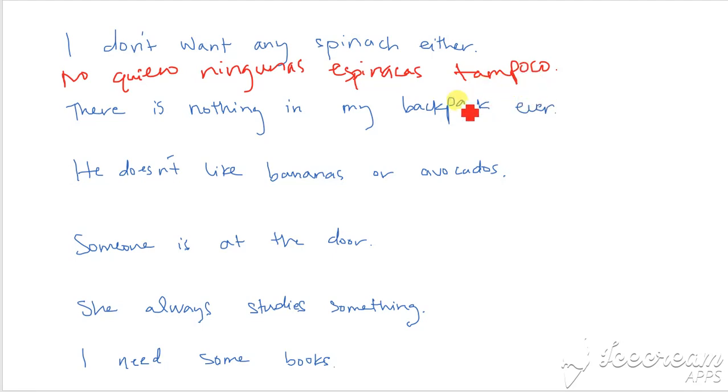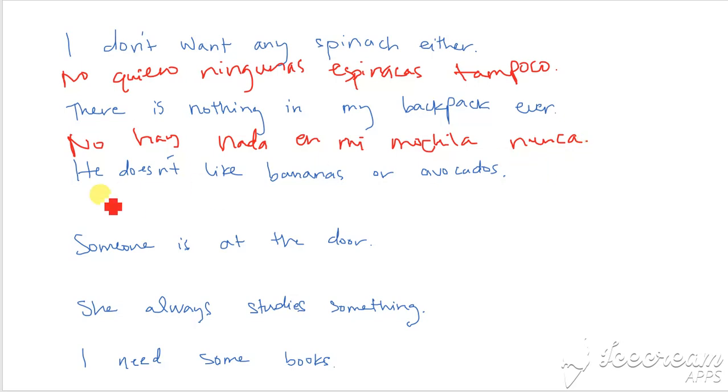There is nothing in my backpack ever. No, there's nothing. I started with no, so I can only use negative words. Nothing would be nada. En mi mochila. And then ever would be like always, but I can only use negative words. So the opposite of that would be nunca. No hay nada en mi mochila, nunca. I can only use negative words when I start with negative.